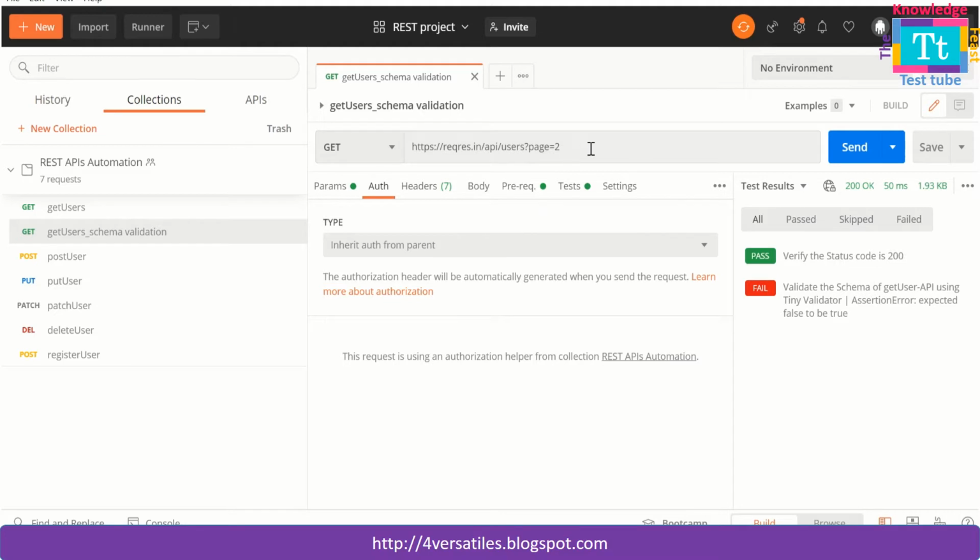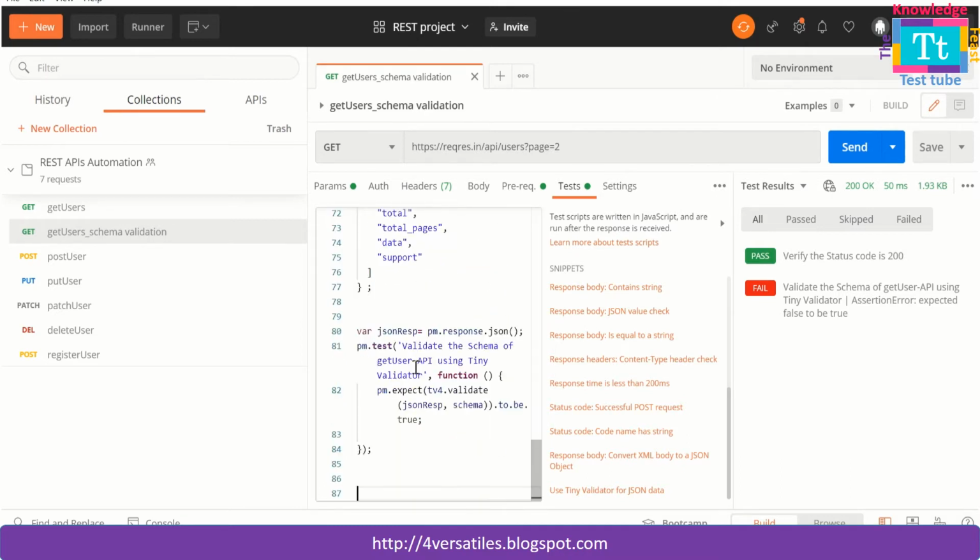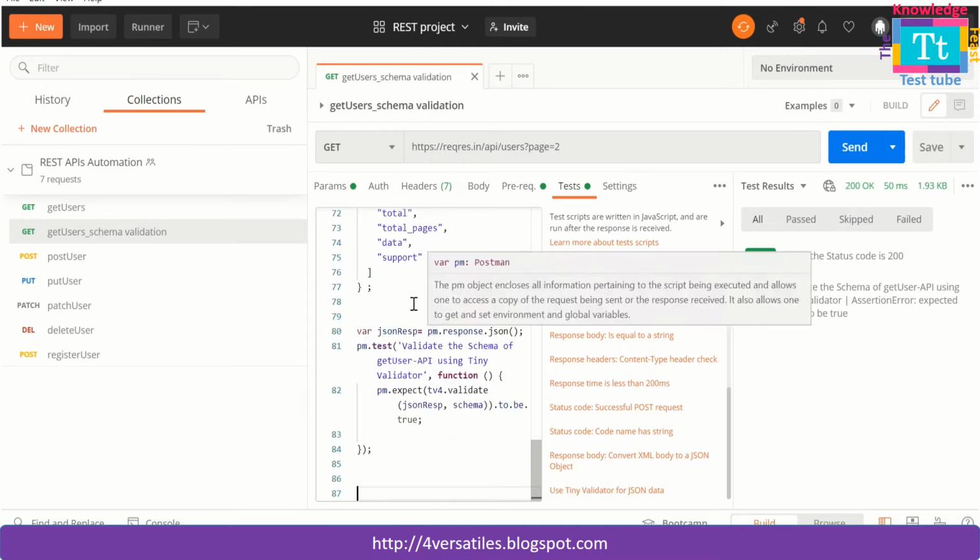So this is the script which we have run in the last session. Let me run it again and let me show you what we have given in the test tab. So we have two assertions. One is to assert the status code to 200, and the second is to assert the schema format.